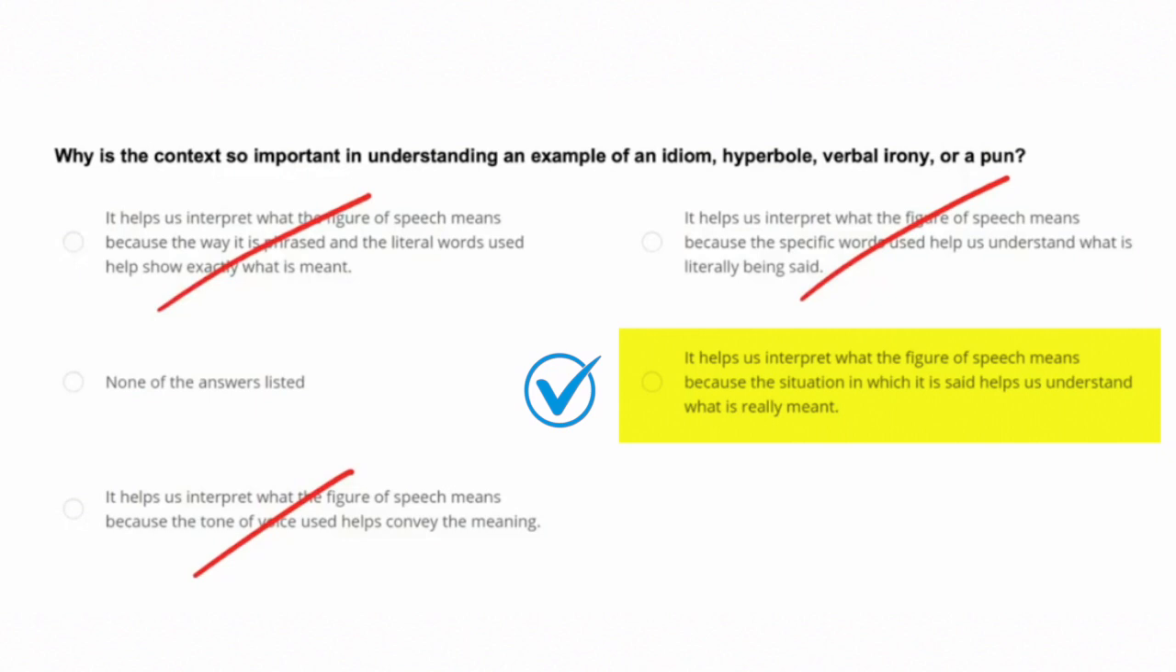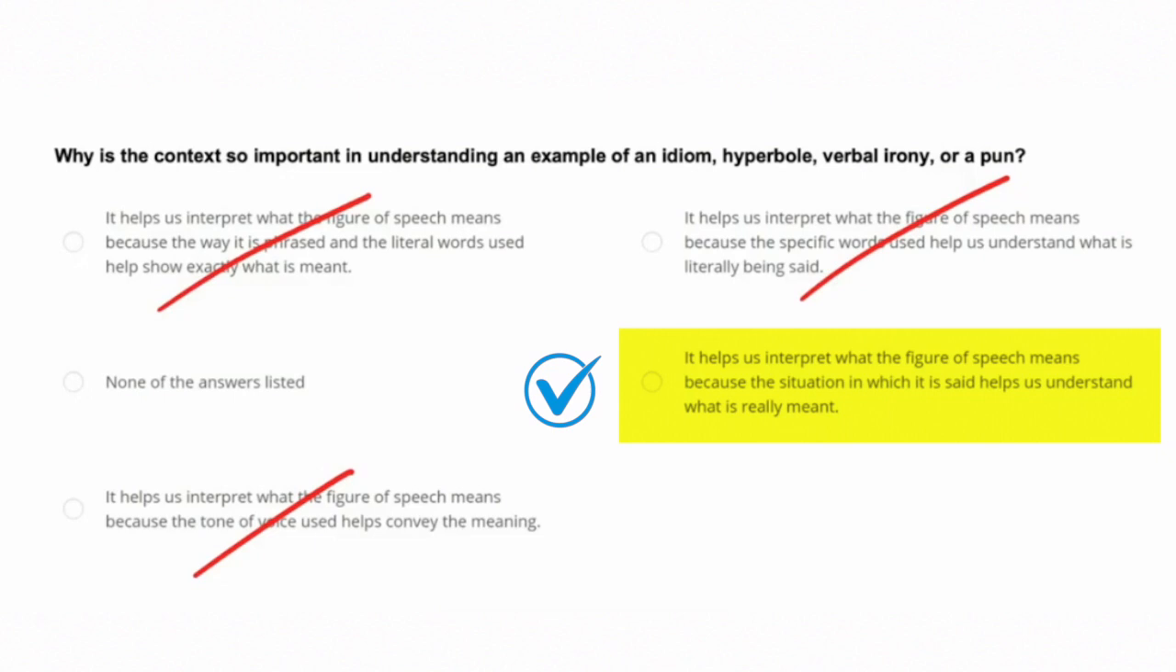Context is really important for understanding figurative language like idioms, hyperbole, verbal irony, or puns because it gives us the background we need to interpret the actual meaning. The situation, setting, and the speaker's tone all contribute to understanding the underlying message that is being communicated through these figures of speech. Think of it this way.